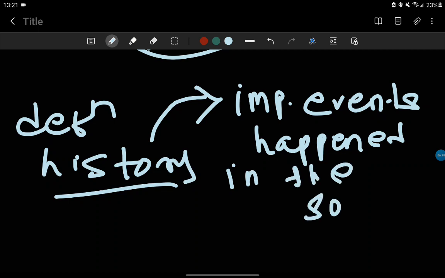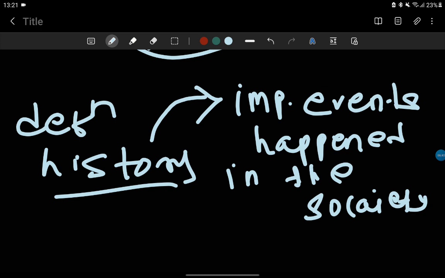Now it is really debatable what is important and what is not important. That is the work of historians, right? But how can we decide which events are important? There should be some parameters to decide which events are important, which are not, and which process is important, because history is not about only events. History is about process. Let me give an example.